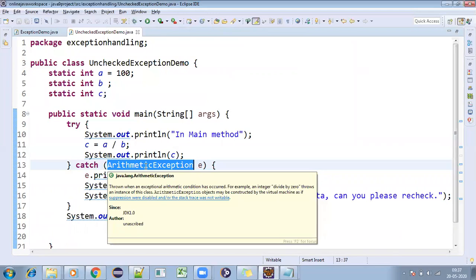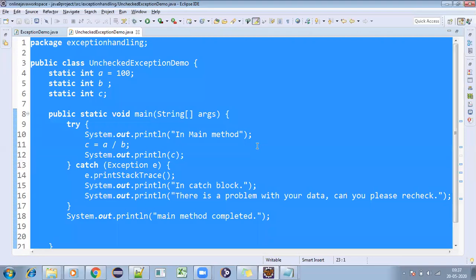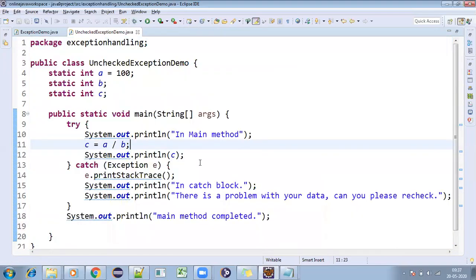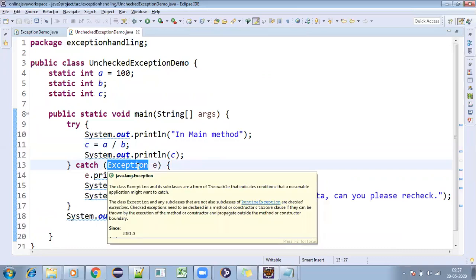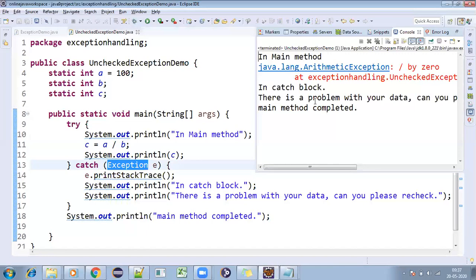Exactly. See, if I'm using ArithmeticException or Exception, anything, it doesn't matter, since Exception is the parent. Mentioning it or not, the same thing comes on the console. Exactly, you will get the same thing on the console, but you should know which exception it is. That is the reason we are giving the exception. So if I give Exception, you will still get this one, the arithmetic exception.